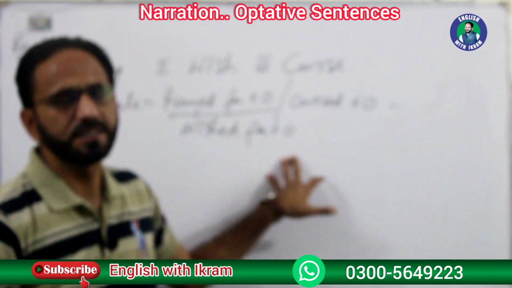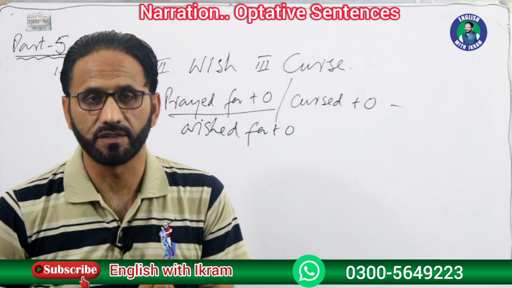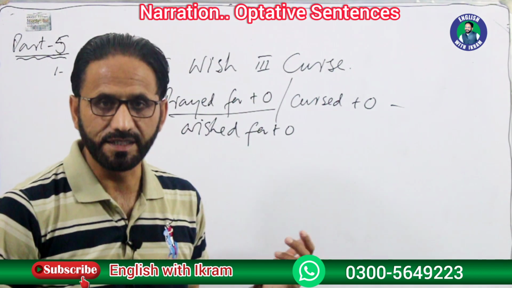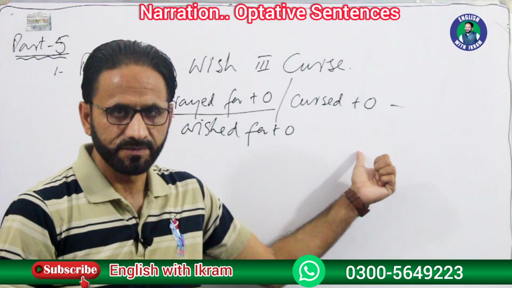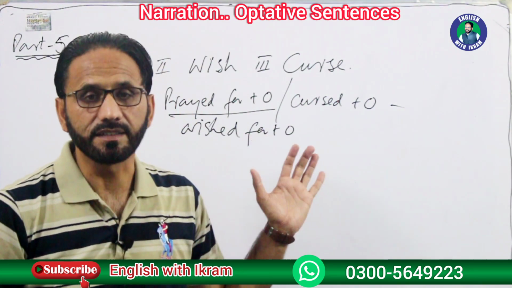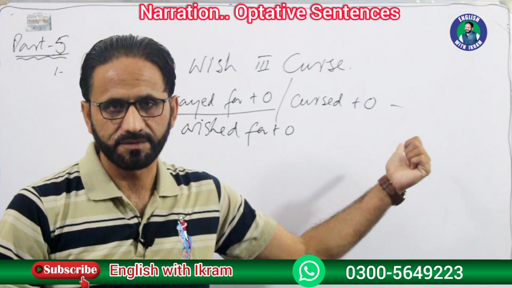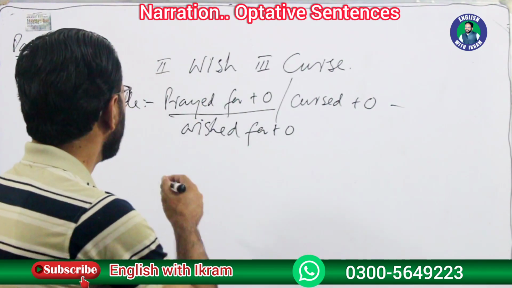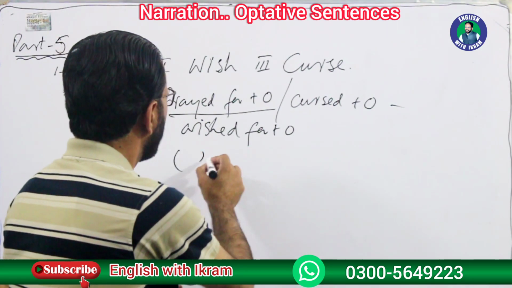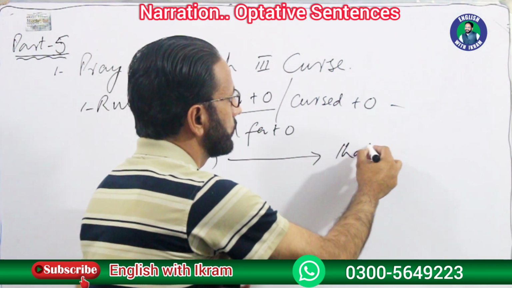You have to determine yourself whether it's a pray, a wish or a curse. First of all, you will determine from the sentence whether it's a curse, a pray or a wish. Then the inverted commas are removed, and in place of the comma we use that.